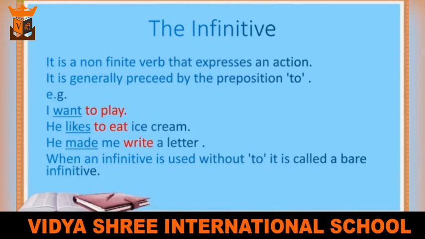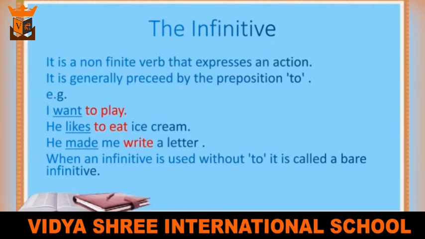When an infinitive is used without to, it is called a bare infinitive. As you can see in the last example, he made me write a letter. I have not written to with it because here this write is acting as a bare infinitive.